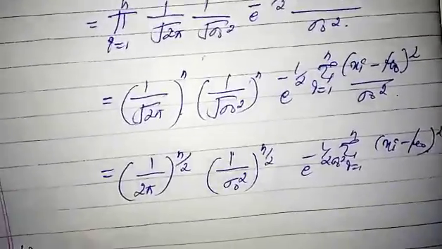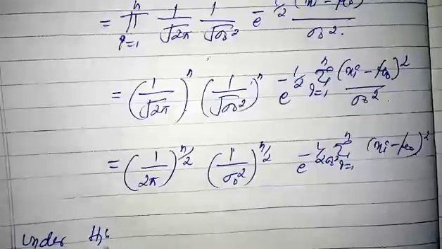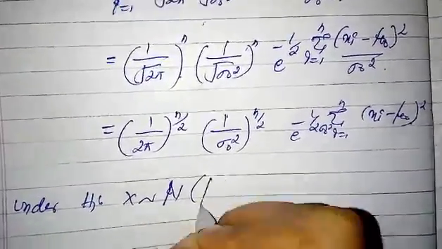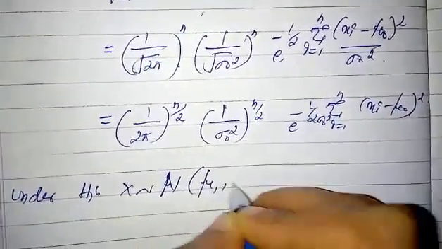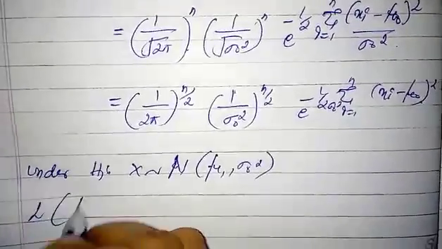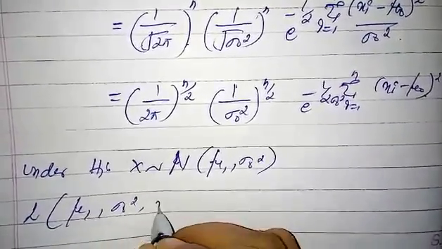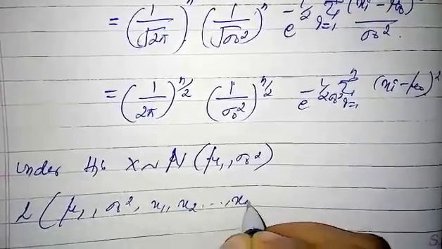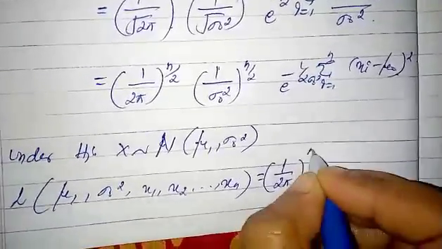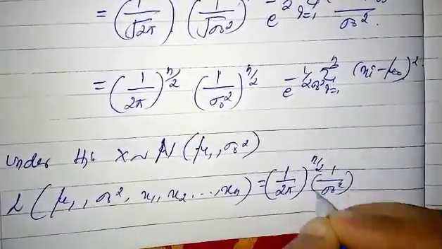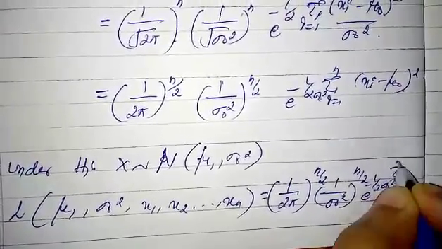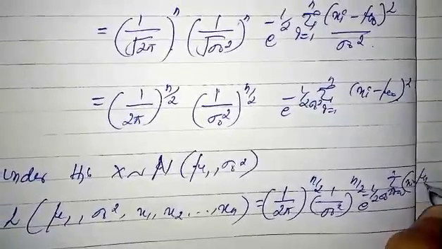Similarly, under the alternative hypothesis, that is H1, x follows normal with mean mu1 and variance sigma naught square. Then the likelihood of mu1, sigma naught square given x1, x2, so on xn equals 1 by 2 pi power n by 2, 1 by sigma naught square power n by 2, e power minus 1 by 2 sigma naught square summation i equals 1 to n of (xi minus mu1) square.